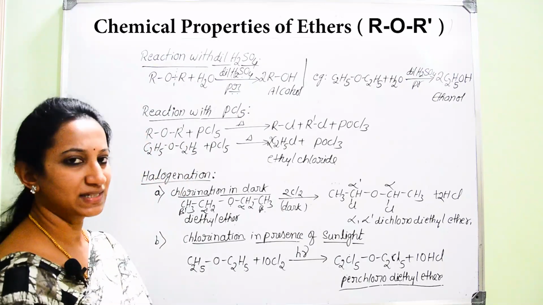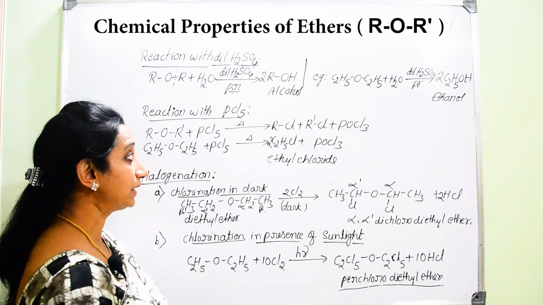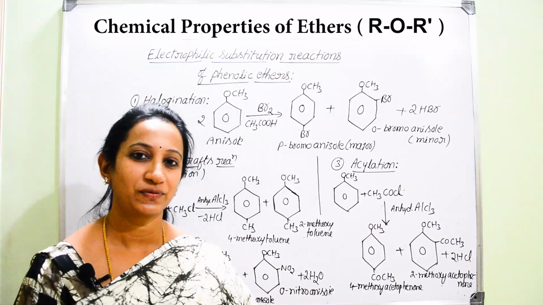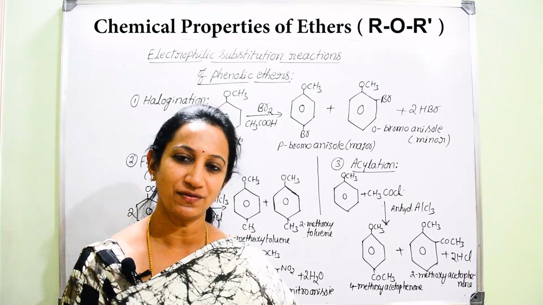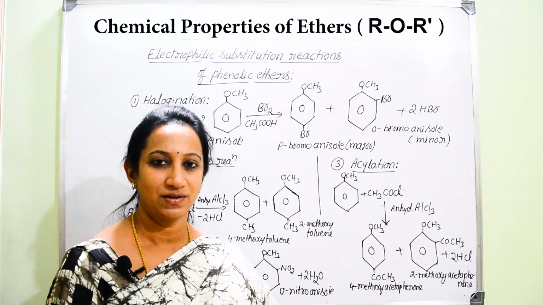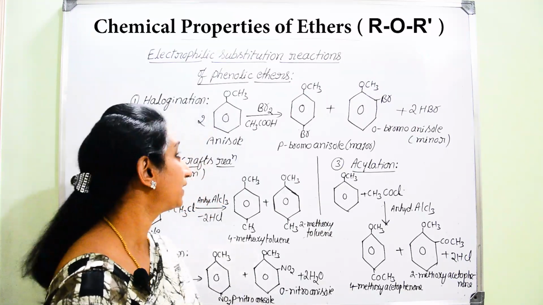So, these are the reactions of ethers due to the cleavage of the C-O bond. Lastly, we can go for electrophilic substitution reactions of phenolic ethers. Now, if you take one simple example of phenolic ethers, which is that example? Anisole. So, what is that anisole?